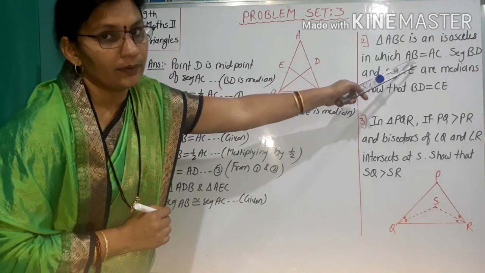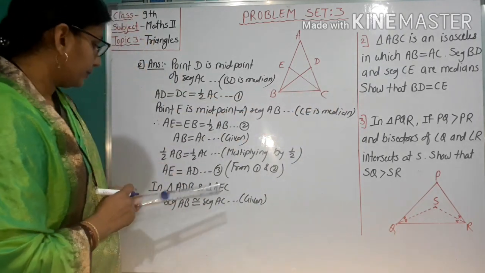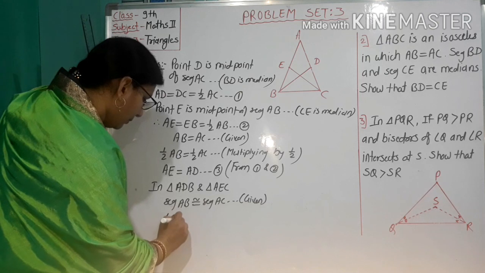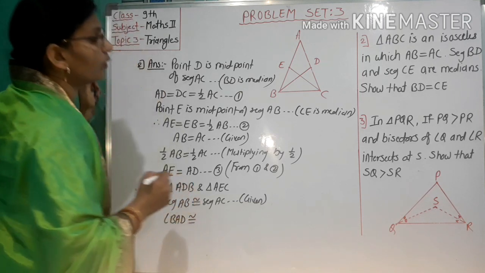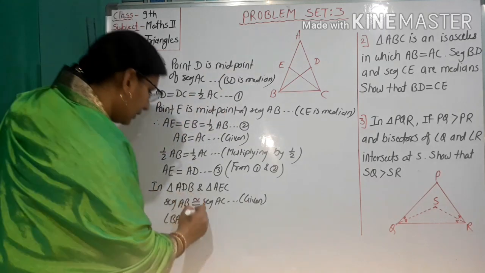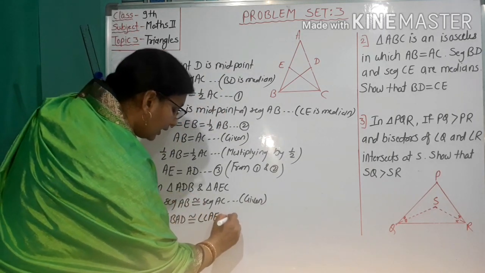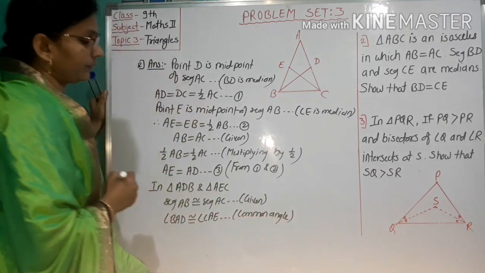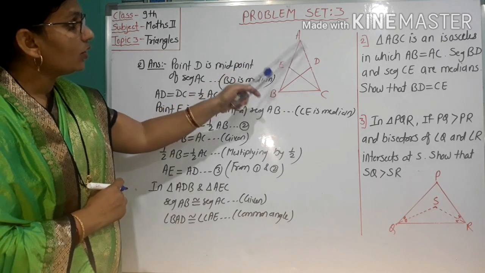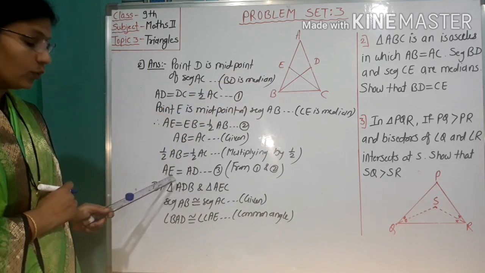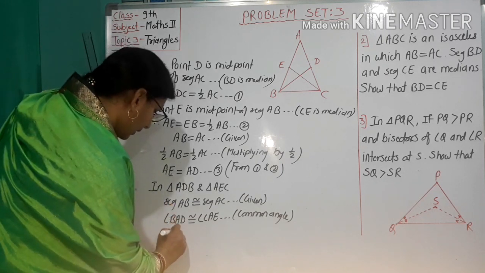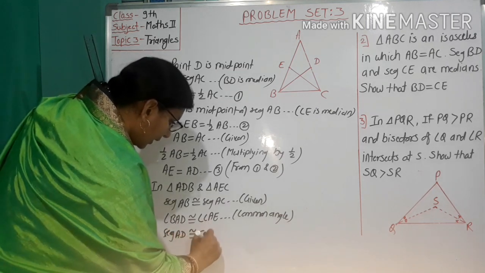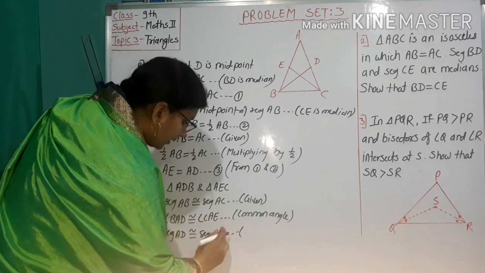Then angle BAD is congruent to angle CAE. Reason: common angle. Also AD is congruent to AE from 3. AD equals AE, so segment AD is congruent to segment AE. Reason: from 3.